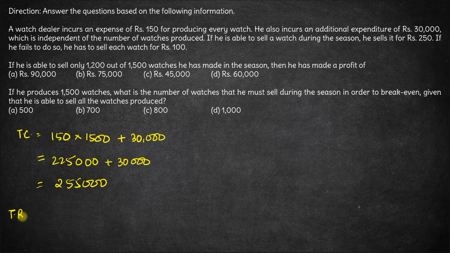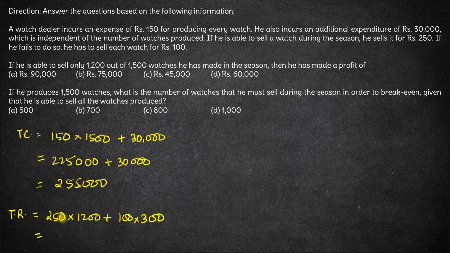Now what will be the total revenue? Let's see. Out of 1500, he is able to sell 1200 watches, and the selling price of each watch is 250. So revenue from these 1200 watches will be 250 into 1200. Now if he is able to sell 1200 watches, that means there are 300 watches which go unsold, and these 300 watches will earn 100 rupees per watch. So income from these 300 watches will be 100 into 300.